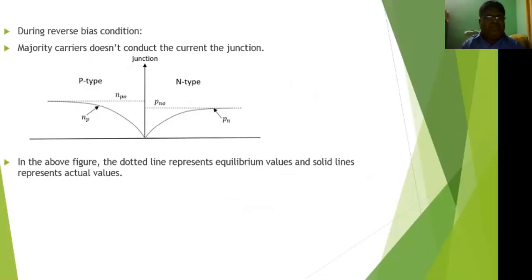In the above figure, the dotted lines represent equilibrium values, and solid lines represent the actual values. Whenever we apply the voltage to the PN junction diode, some current will flow. But in reverse bias, there is no current at all.